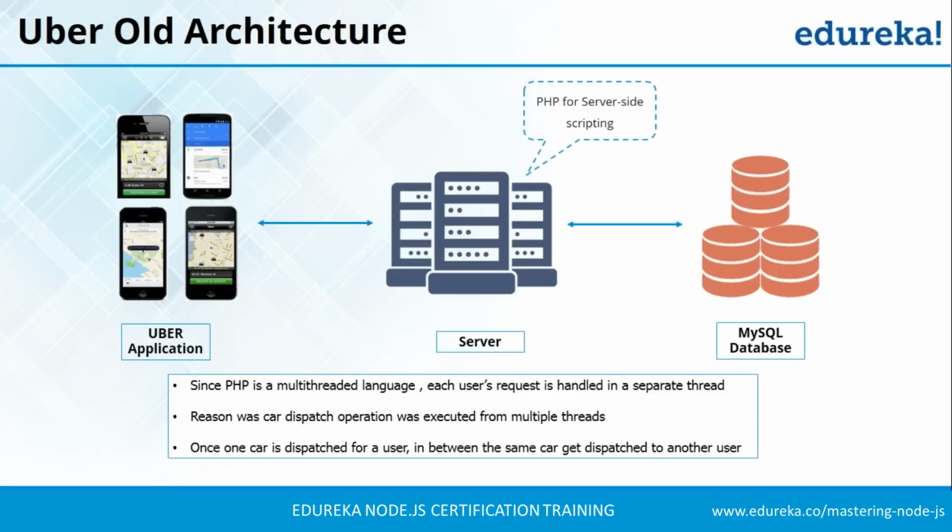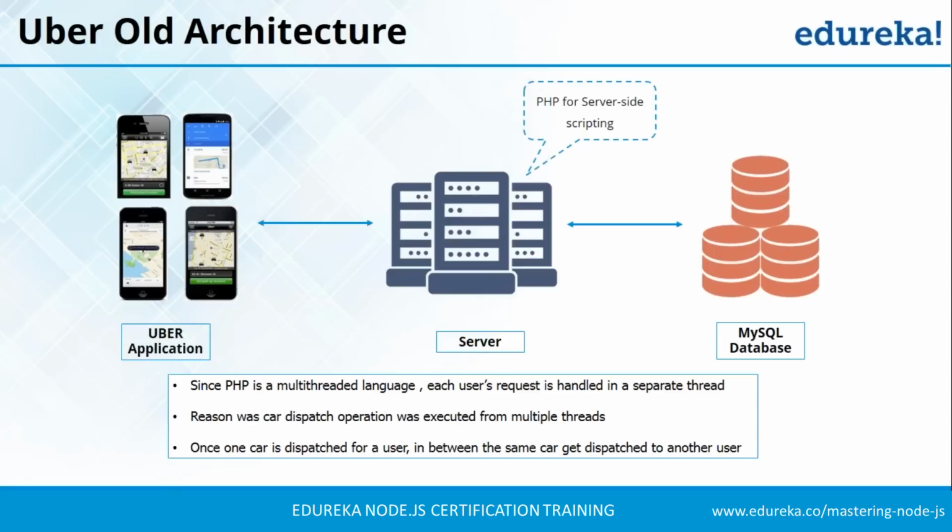Matching a rider with a driver partner is the mission-critical system of Uber. If this breaks, Uber does not have a business. Since they were using PHP for the server side and it is a multi-thread model, each user request to book a cab is handled by a separate thread. So what happened was multiple threads were executing car dispatch operations. So there were cases when one car is dispatched for a user and in between the same car is dispatched to another user. So you might end up in a situation where the same car is allocated to multiple users.